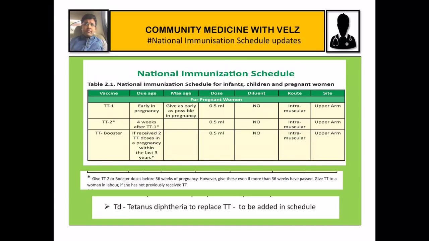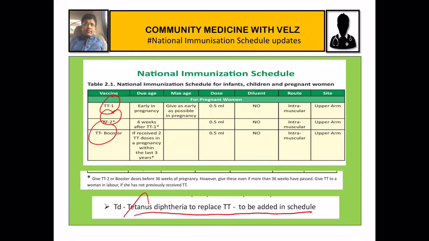So first, when we come into the national immunization schedule, we are first seeing the immunization of the mother. Recently the government of India has changed TT to TD. So tetanus diphtheria will replace TT in our immunization schedule. It is no longer 2 doses of TT, it is 2 doses of TD.